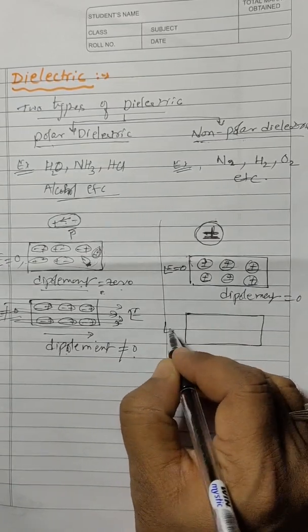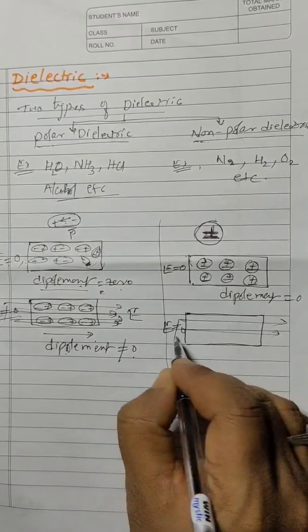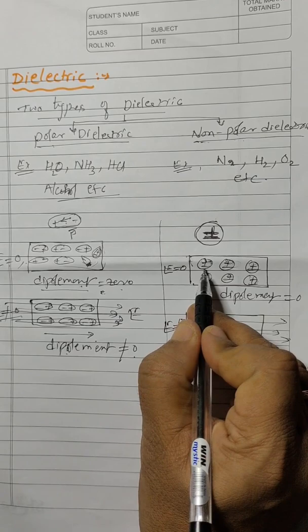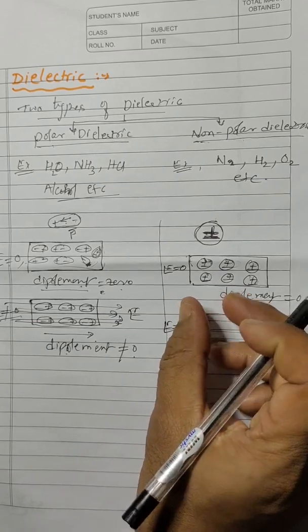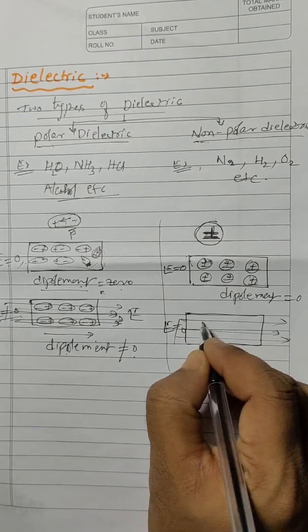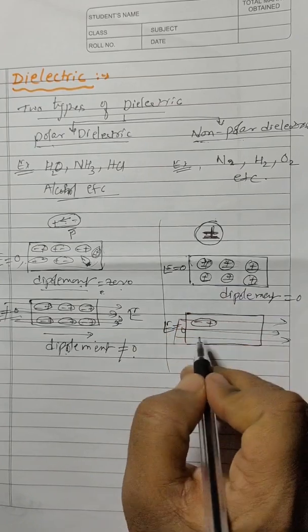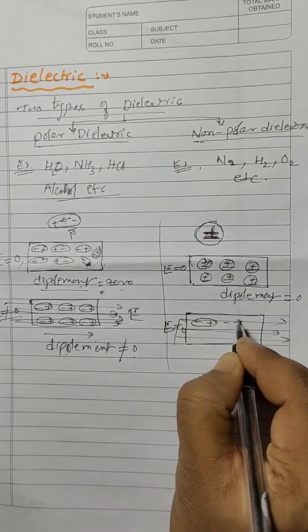But when the external field is non-zero, that means when the external field is applied, the positive and negative charges will be separated by a small distance. That means now it will become like a polar molecule. Now these two charges have been separated like this.